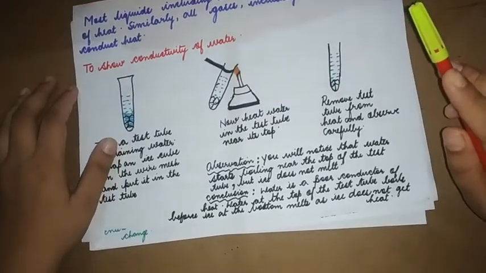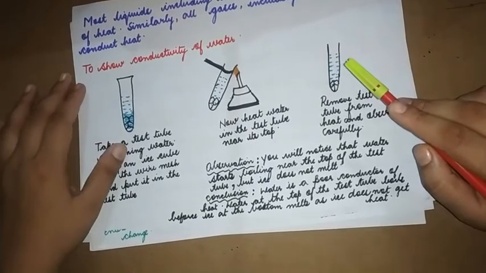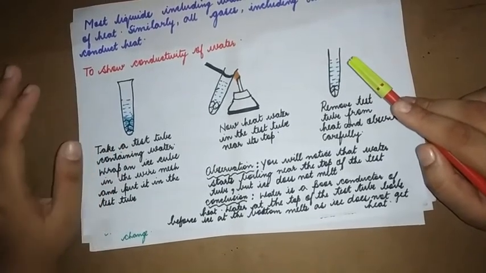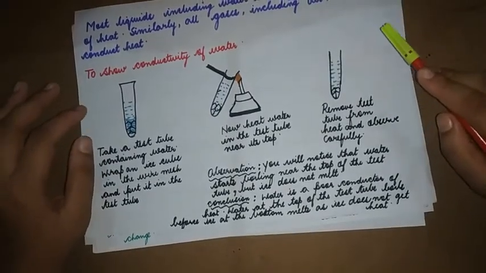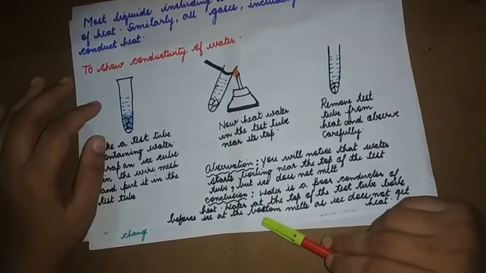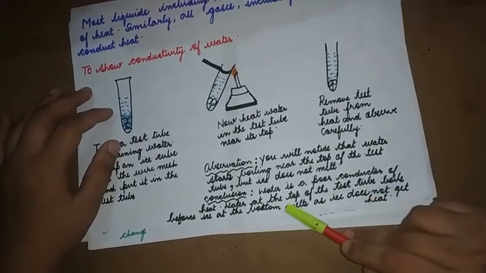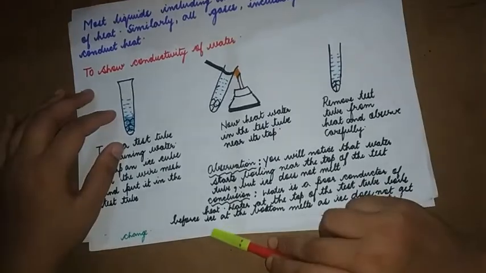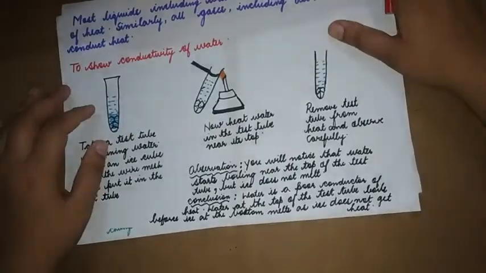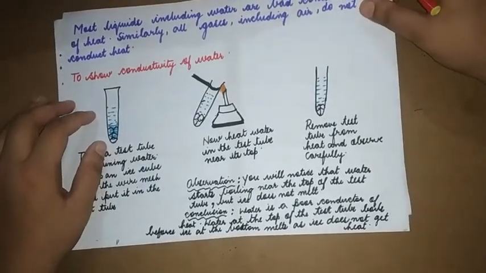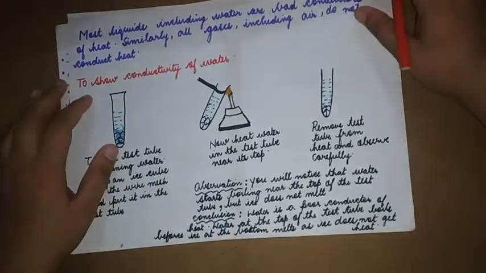not melt. See, for the ice to be melted, the heat has to be transmitted, right? Since it is a very bad conductor of heat, the heat is not getting transmitted at a very fast rate. Very slowly the heat is getting transmitted. That's why we see ice does not melt. Water is a poor conductor of heat. Water at the top of the test tube boils before ice at the bottom melts, as ice does not get heat. That's why we see, though the water started boiling on top, the ice is still intact because it does not get enough heat to melt.